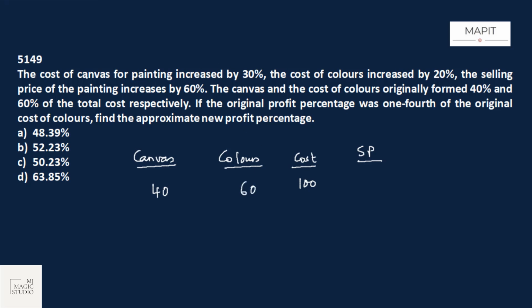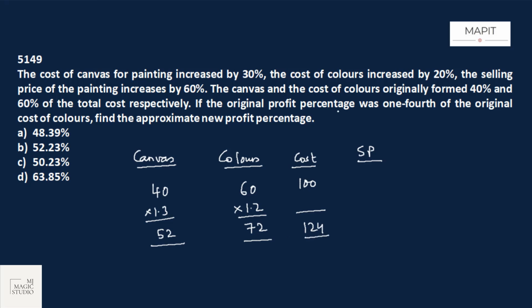Now we go back again to the question. Cost of canvas increased by 30%. So 40 into 1.3, 52. Cost of canvas is now 52, and color increased by 20%. 60 into 1.2, 72. Colors is 72. Now the cost becomes 52 plus 72, 124.